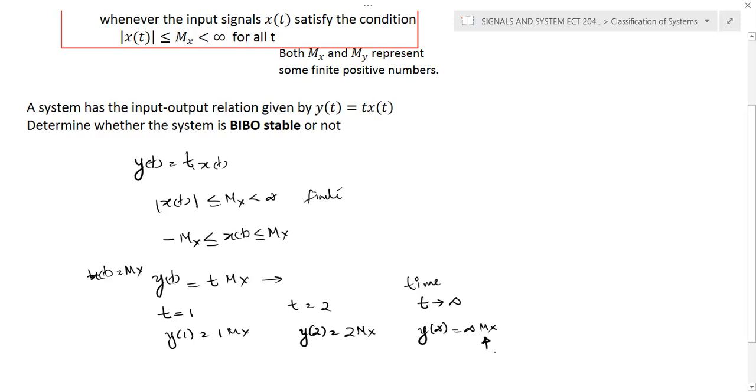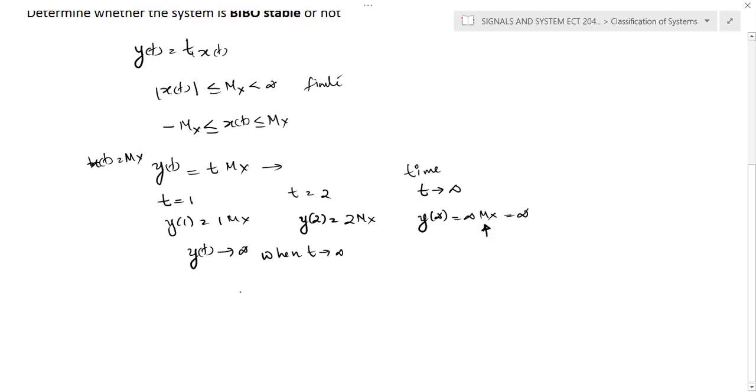Mx is finite, but at y of infinity, the signal amplitude goes to infinity. So y of t is tending to infinity when t tends to infinity. So we can conclude that this is an unbounded output.